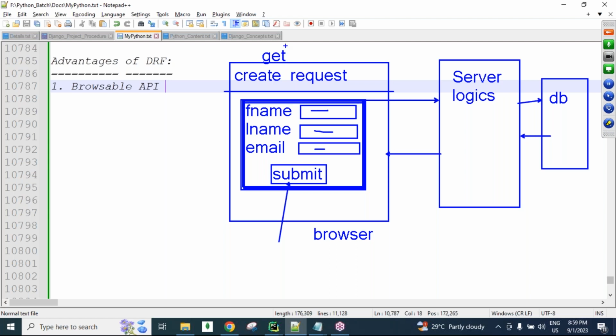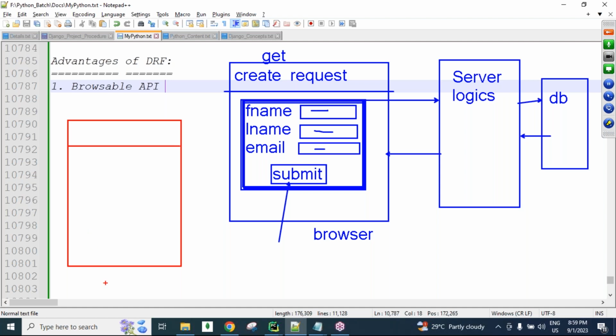But in the Django REST framework, we have a browsable API feature. It means after developing the Django project, here the browser is there. From the browser only, all CRUD operations related requests we can send. By default, GET requests we can send from the browser.